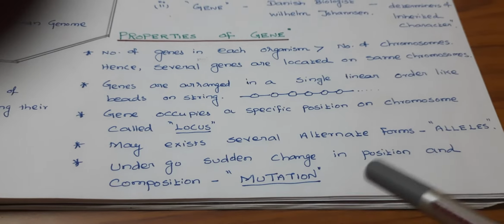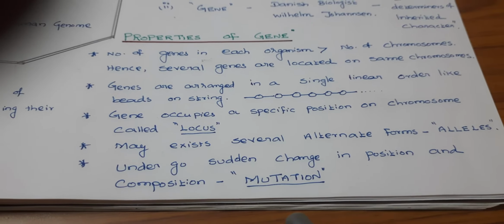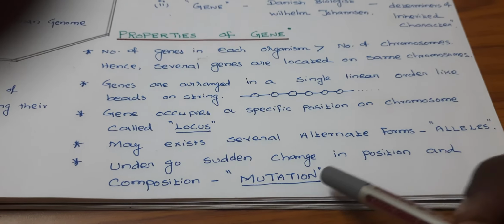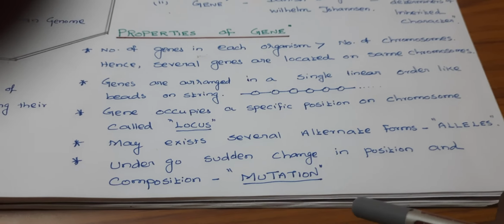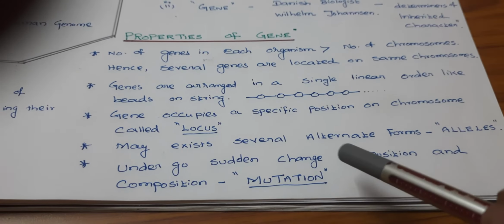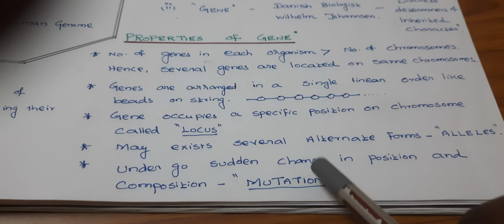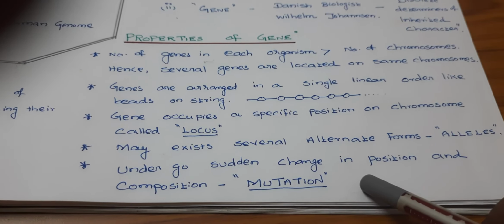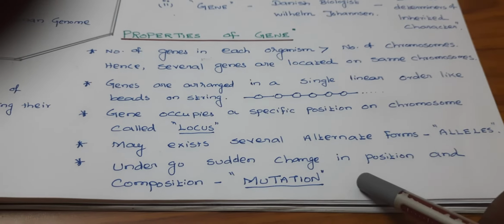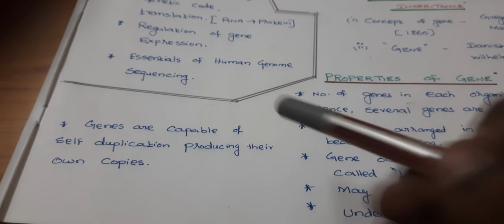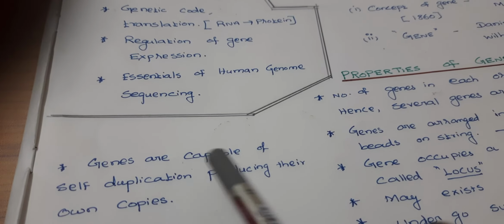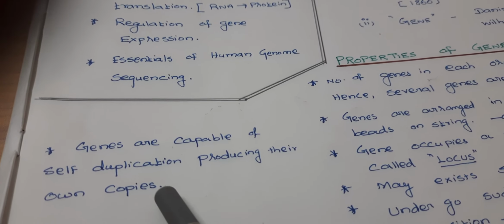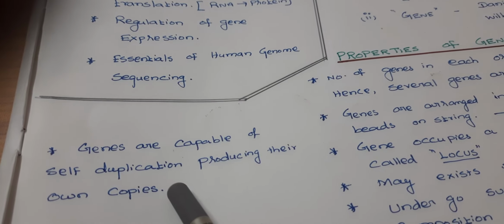Now you know about the corona, the recent situation: the first wave, then the second wave is nothing but the mutant variety of the coronavirus. That means the virus is made of genes. That gene undergoes sudden change in position and composition, which results in the second wave. Now we are expecting a third wave also, which affects children. Next, the final property: genes are capable of self-duplication, producing their own copies. So these are all the properties of gene.